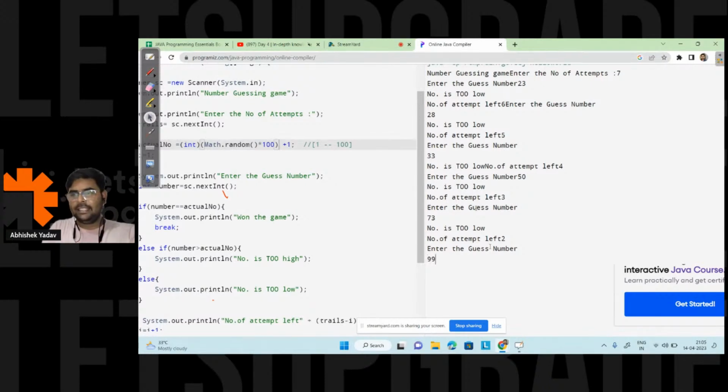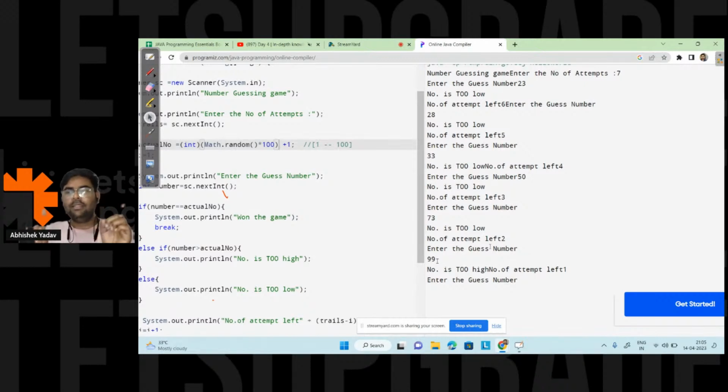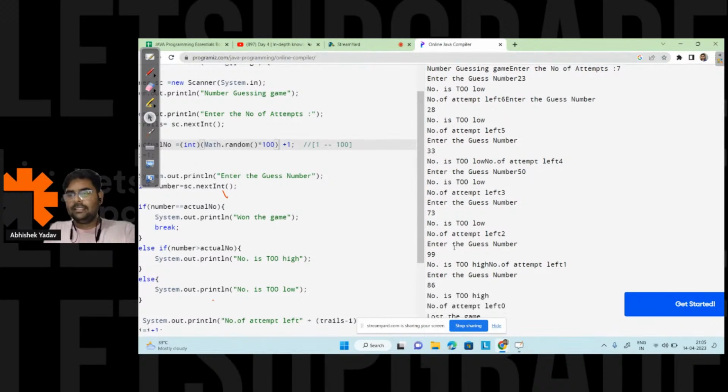Prashant is saying 99. Okay. The number is too high, and we have the last guess, and we know the number will lie between 74 to 98, right? So Shubham is saying 86. Okay, let's take Shubham's guess, because he was able to guess the correct number in the previous game. And yeah, it is too high. So here the actual number is 77, right?